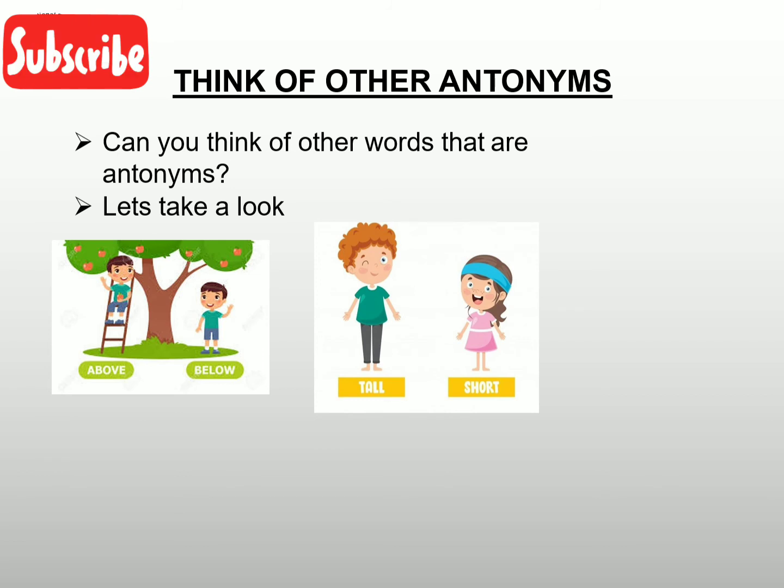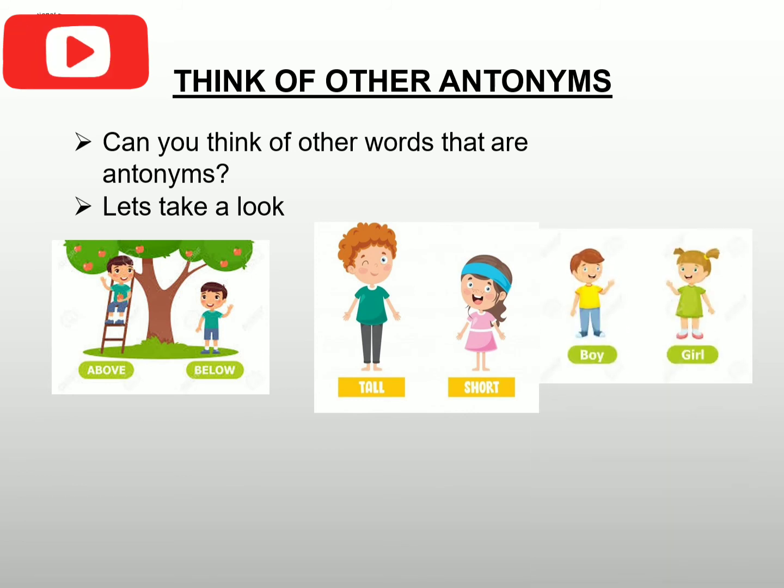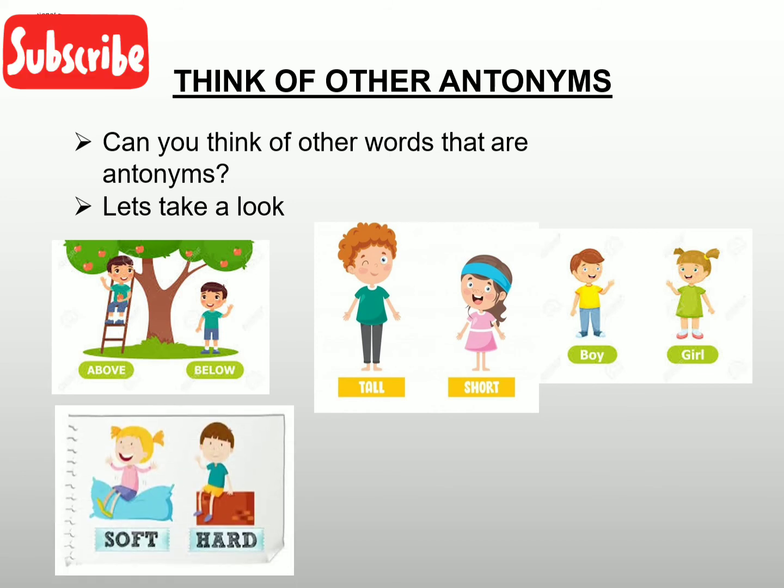A tall boy. If someone is not tall, what would be the opposite? Short. Great. So the word is tall. Its antonym is short. Next, boy. If someone is not a boy, it means she is a girl. So what is the antonym of boy? Girl. A girl is sitting on a soft pillow. The word is soft. If something is not soft, it means it is hard. So what is the antonym of the word soft? Hard. You are doing very great, pupils.